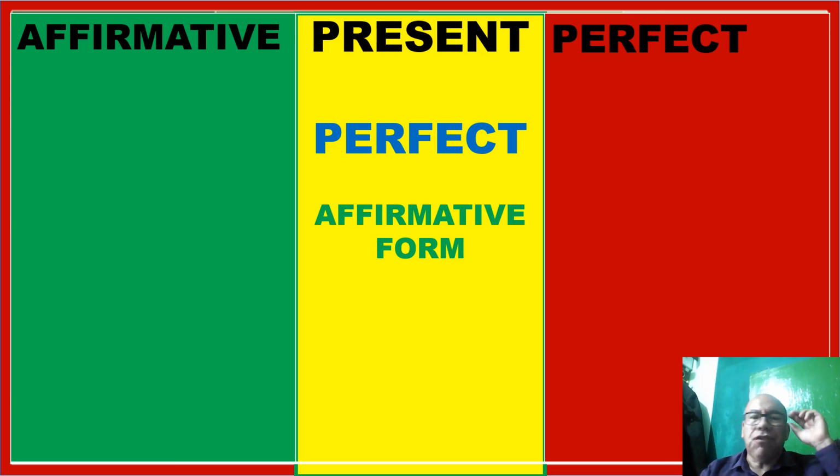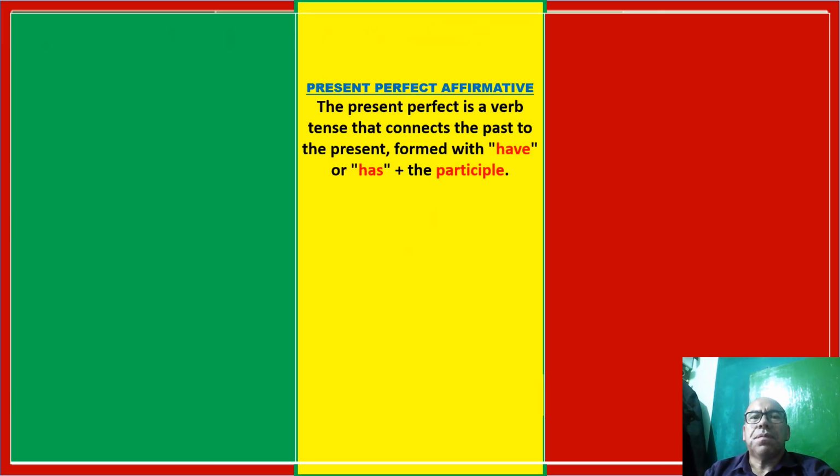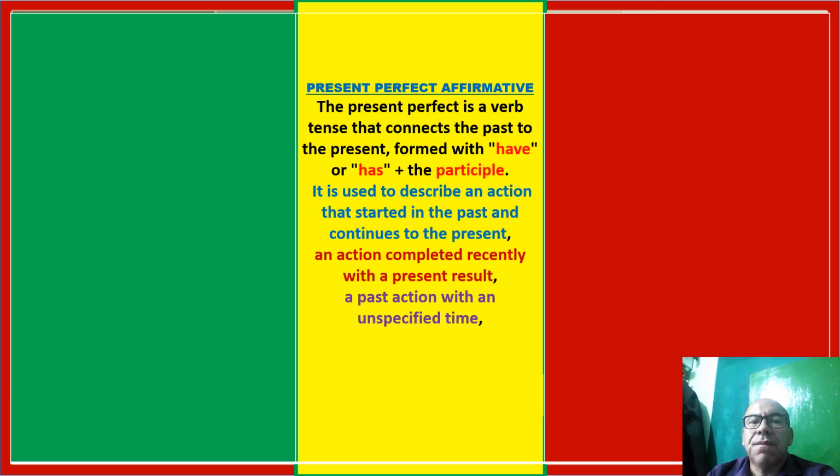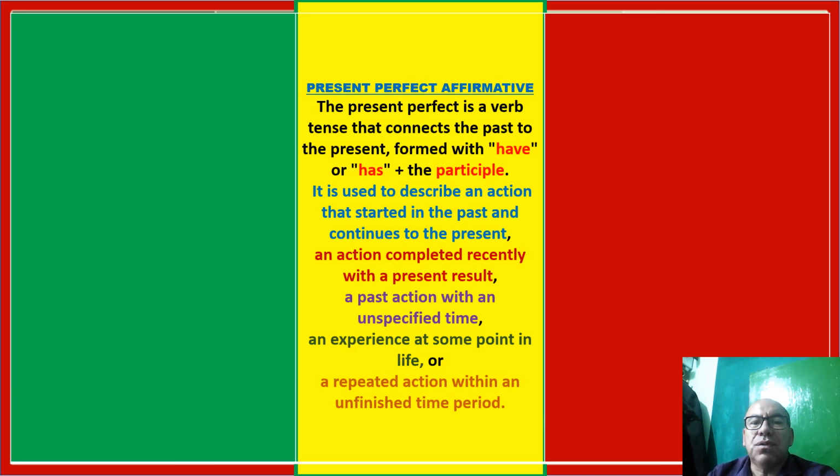Present perfect affirmative form. So present perfect is a verb tense that connects the past to the present, formed with have or has plus the participle. It is used to describe an action that started in the past and continues to the present, an action completed recently with a present result, a past action with an unspecified time, an experience at some point in life, or a repeated action within an unfinished time period.